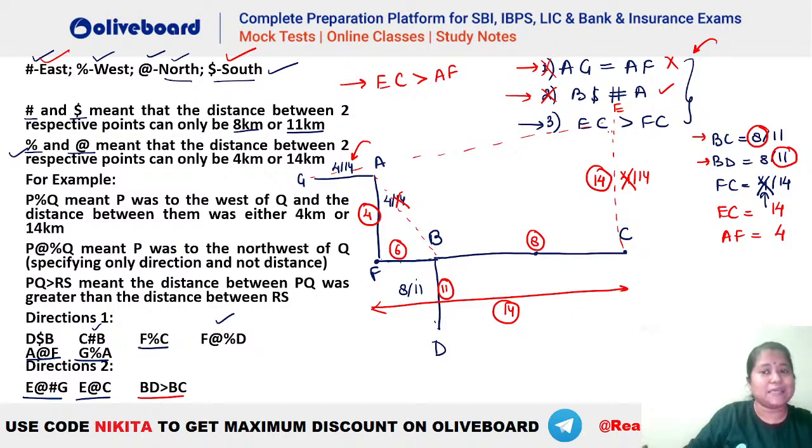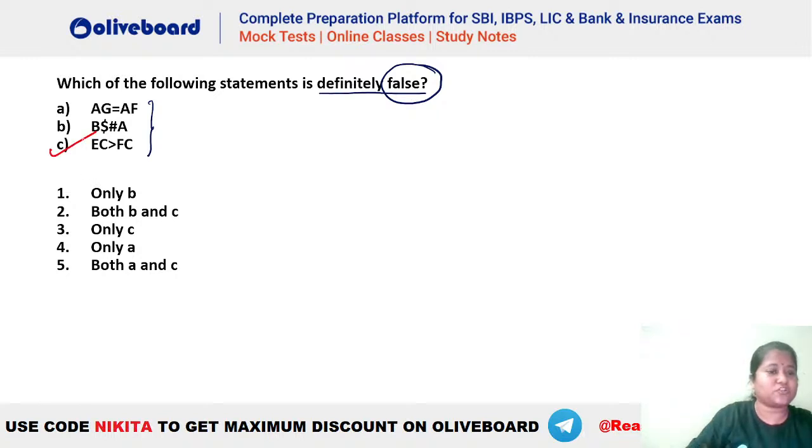Third is remaining. EC is greater than FC. What is the value of EC? You can see that's your 14. What is the value of FC? That is also 14. So it is equal to, right? You can see EC is not greater than. It is equal to here. I hope this is clear. So that means the answer to this question has to be option number C. That is only the third one. That is this one. I hope this is clear, everybody.